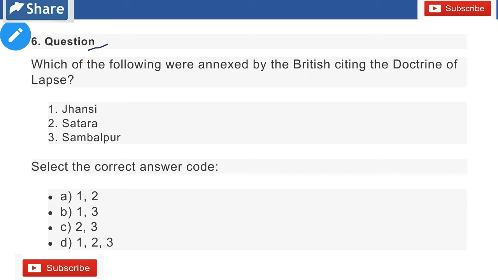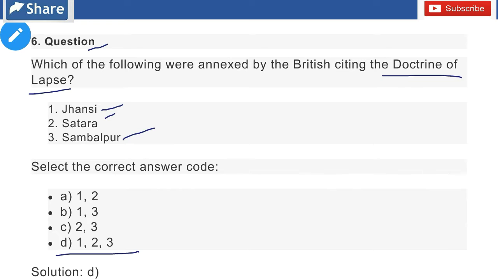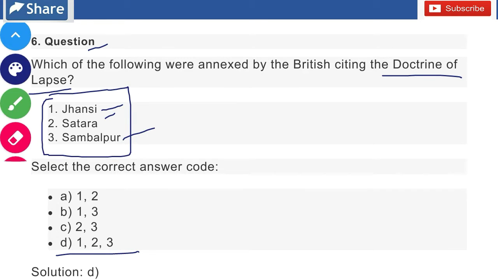Question number 6, which is the first question of this video. Which were annexed by the British, citing the doctrine of lapse? Number 1, Jhansi. Number 2, Satara. Number 3, Sambhalpur. Codes are given below: A, 1 and 2; B, 1 and 3; C, 2 and 3; D, 1, 2 and 3. So its answer is D, 1, 2 and 3. Jhansi, Satara and Sambhalpur, all three were annexed by the British, citing the doctrine of lapse.